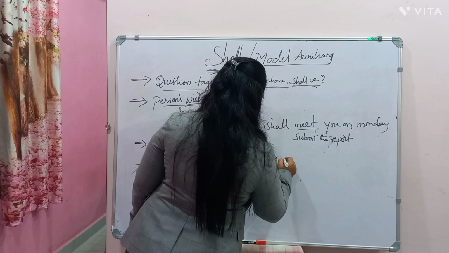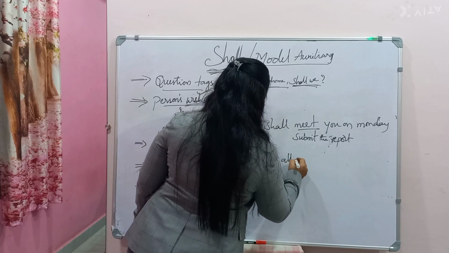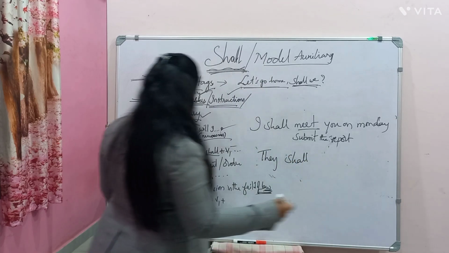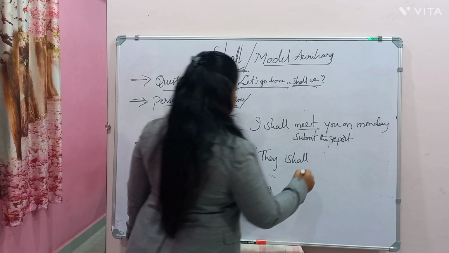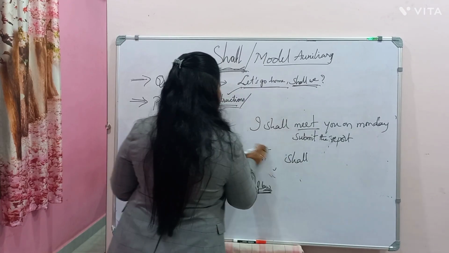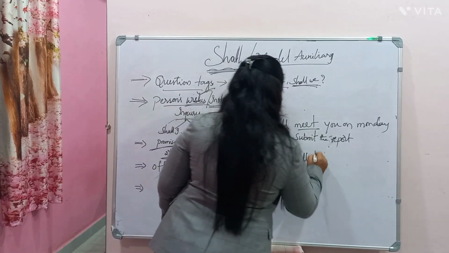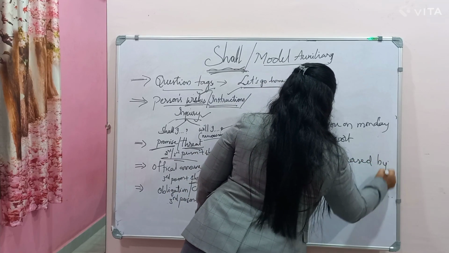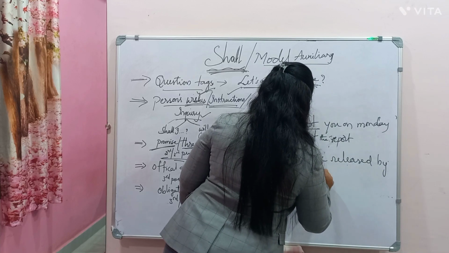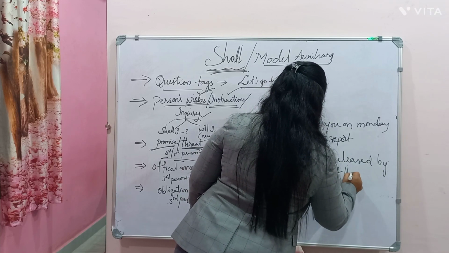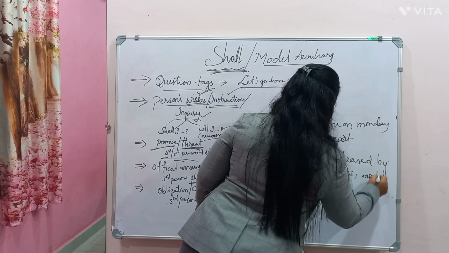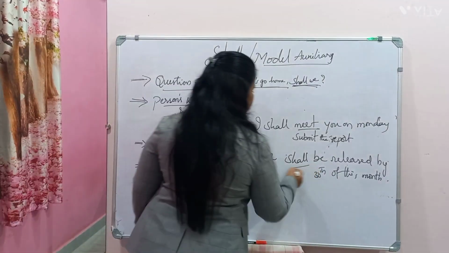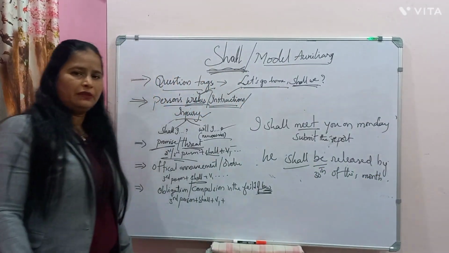They all shall. They shall. He shall be released by the 30th of this month. The court has said that he is imprisoned now. He shall be released by the end of this month.